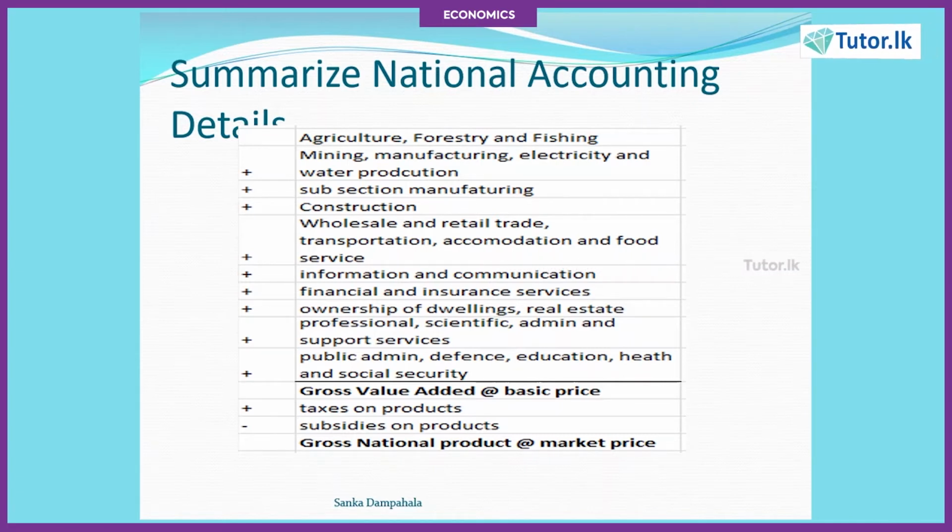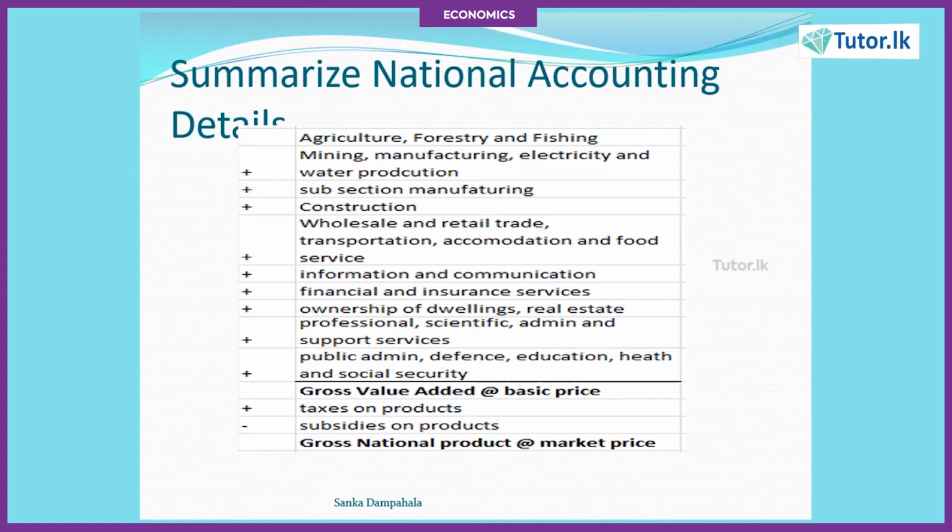Subsidies on products means whatever subsidies the government has provided. If you add taxes on products and deduct subsidies on products to the gross value added at basic price, you will get the gross national product at market price. These formulas are very important in order to answer your questions. So, if you have been given the value of certain industries and are asked to calculate the gross value added at basic price and the gross national product at market price, this is the formula you need to use.